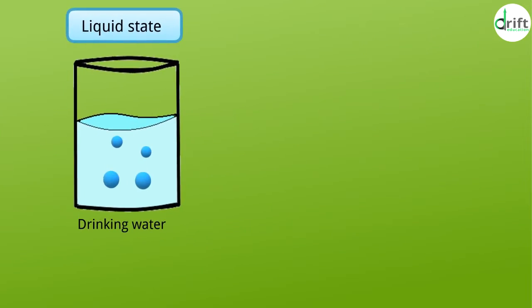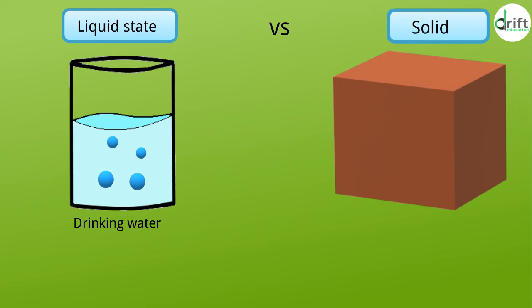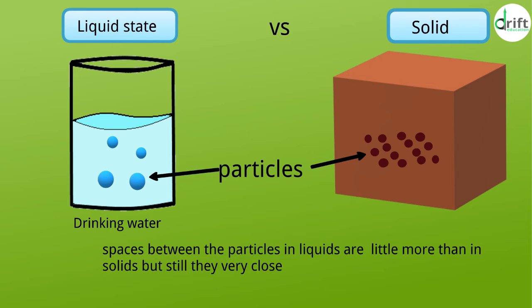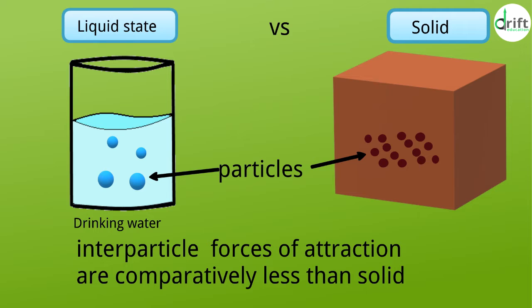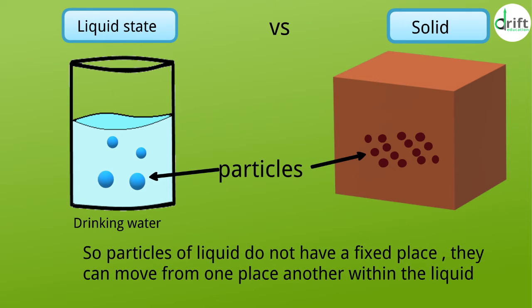In liquids, the particles of matter are close, but they are not as close as in solids. So, the spaces between the particles in liquids are a little more than in solids, but still they are very close. Moreover, the interparticle forces of attraction are comparatively less than in solids. So, particles of liquid do not have a fixed place. They can move from one place to another within the liquid.